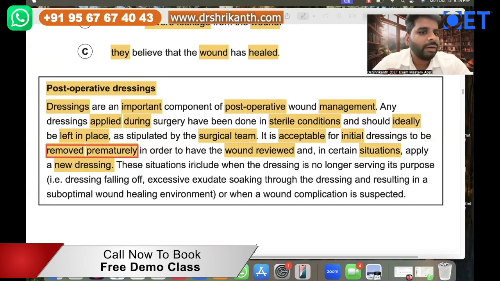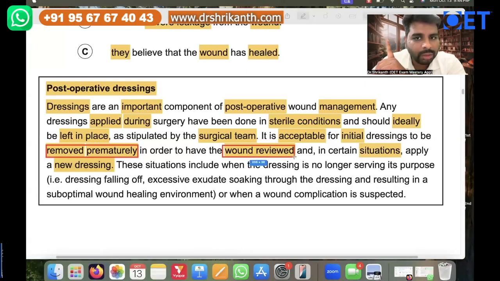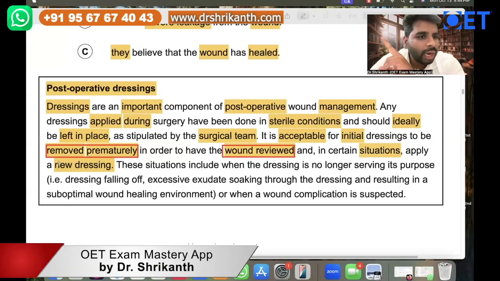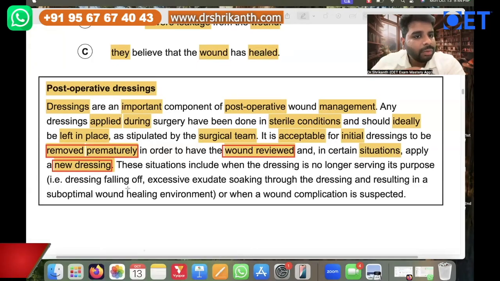So nursing staff can remove the dressings. What's the first reason? To review the wound. That is reason number 1. What is the second reason? To apply a new dressing. Now we are still waiting for the answer, but we have some idea. Review the wounds and apply a new dressing can be allowed. Now let's keep reading.